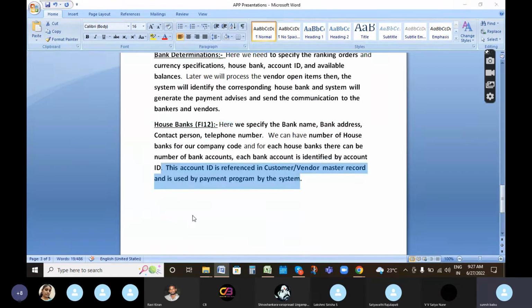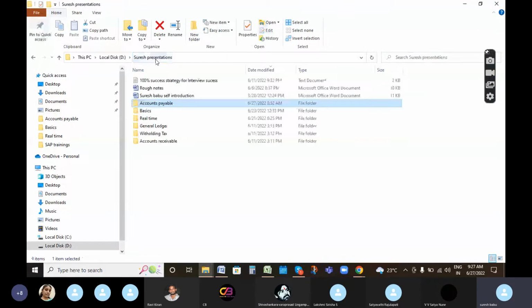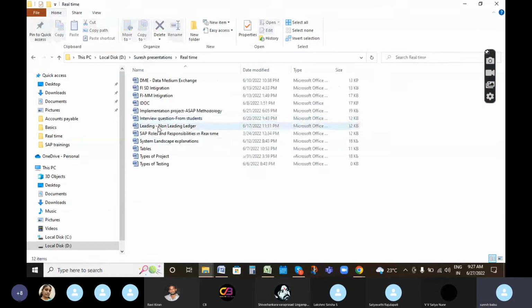So this is all about APP configurations. Now I am going to explain about the ASAP methodology for implementation projects.